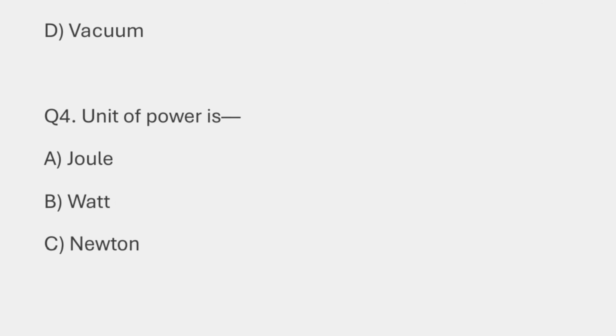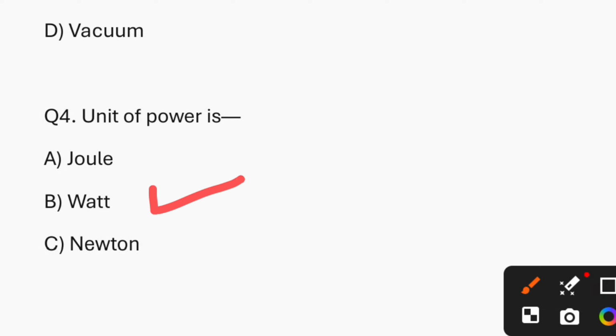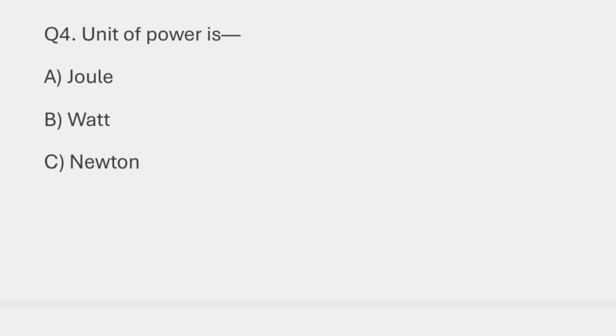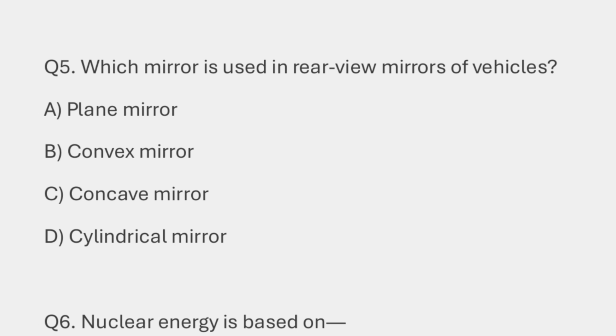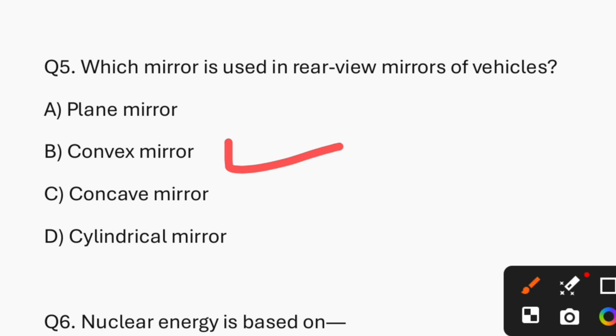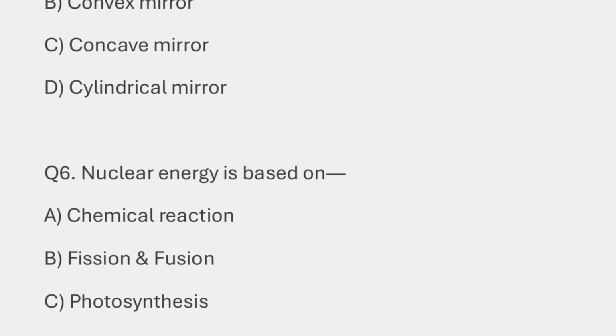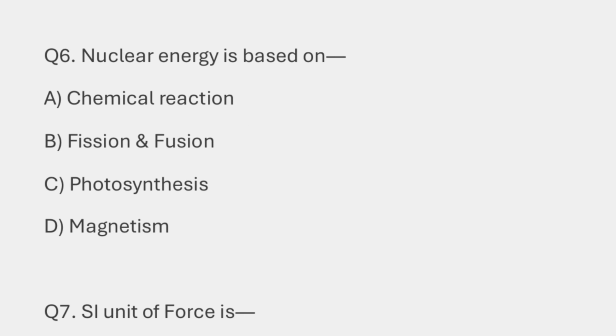Question number 4. Unit of power is. So the answer is option B, that is watt. Question number 5. Which mirror is used in rear view mirrors of vehicles? So the answer is option B, that is convex mirror. Question number 6. Nuclear energy is based on. So the answer is option B, that is fission and fusion.